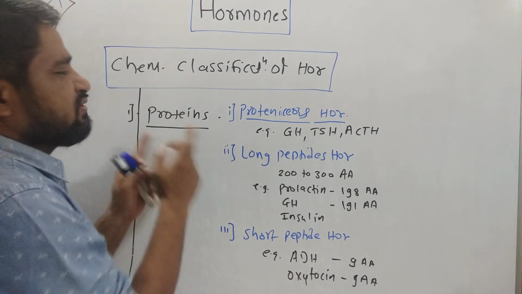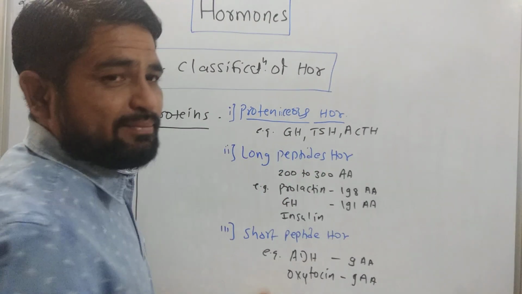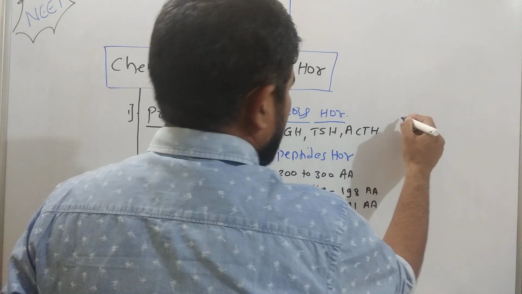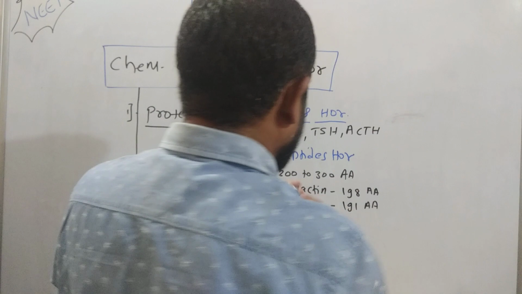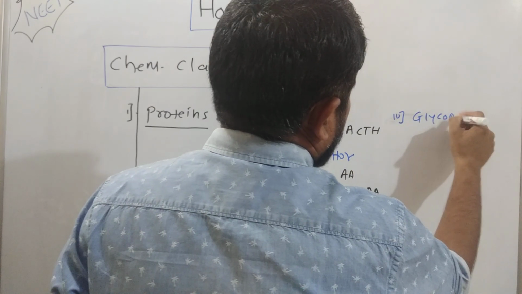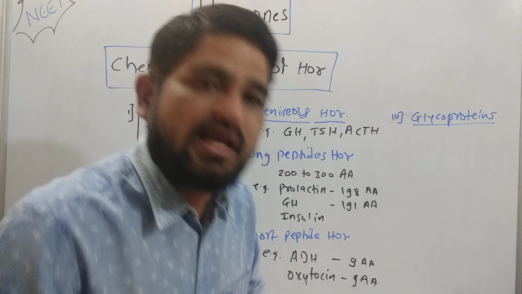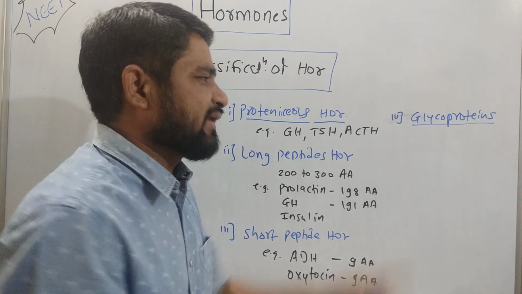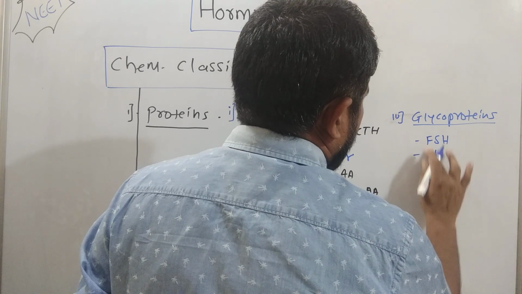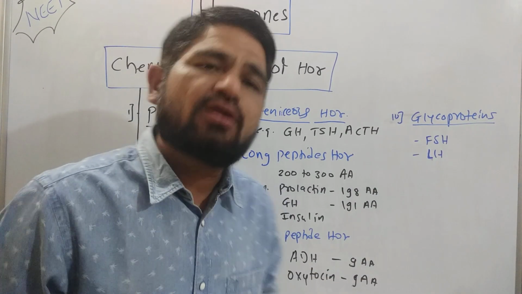So this is the chemical classification. That means hormones are chemically proteins. They are proteinaceous hormones. GH, TSH and ACTH are made of proteins. Further, you can divide these proteinaceous hormones into one more type, known as glycoproteins. The hormones which consist of a long chain of peptides along with a side chain of carbohydrates are called glycoproteins. The best examples are FSH and LH. The follicle stimulating hormone and luteinizing hormone are chemically called glycoproteins.